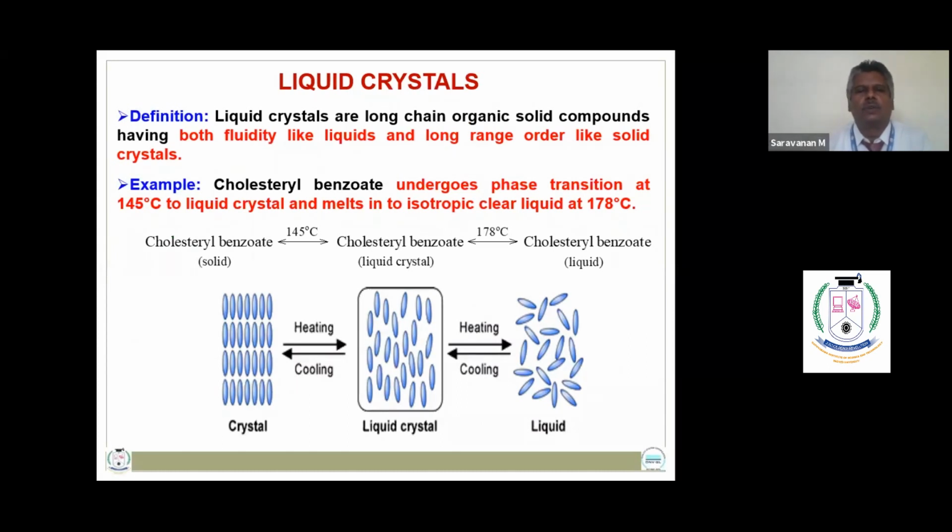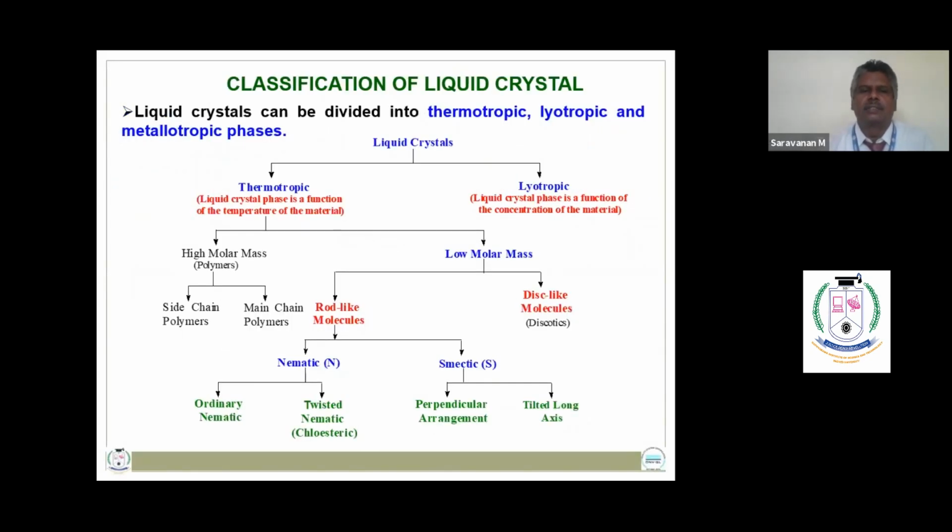So next up is liquid crystals. So liquid crystals have the properties of both liquids and crystalline solids. For example, cholesterol benzoate is an example of a liquid crystal. It undergoes phase transition at 145 degrees Celsius into liquid crystal, which merges further into the isotropic clear liquid at 178 degrees Celsius.